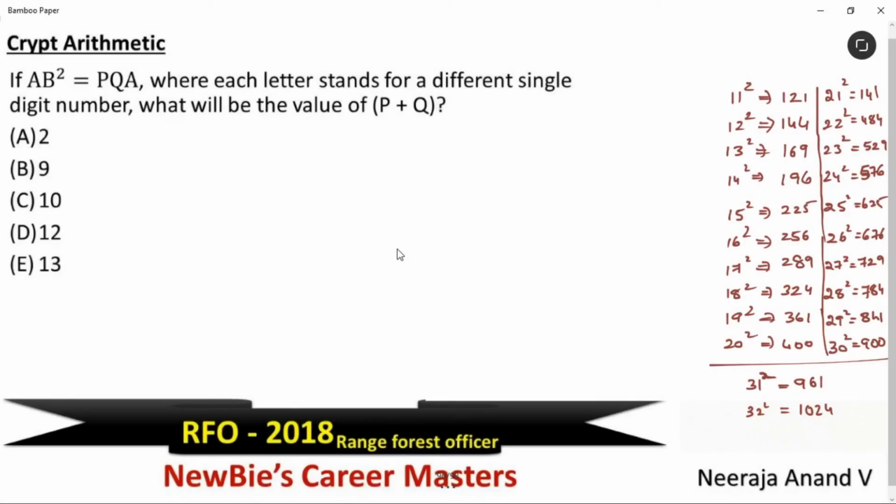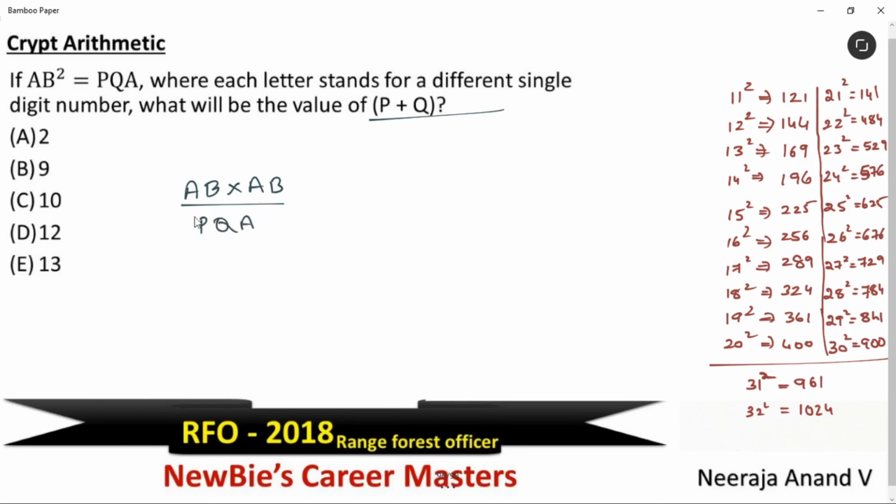Next question is from Crypt Arithmetic. If AB square is equal to PQA, where each letter stands for a different single digit number, what will be the value of P plus Q? Okay, see, AB square means we have to write like this: AB into AB is equal to PQA.